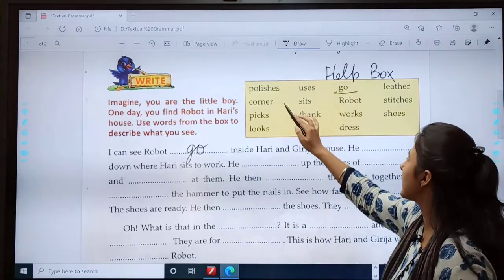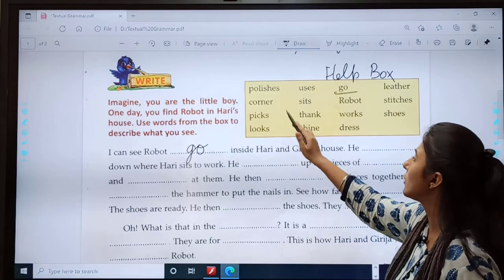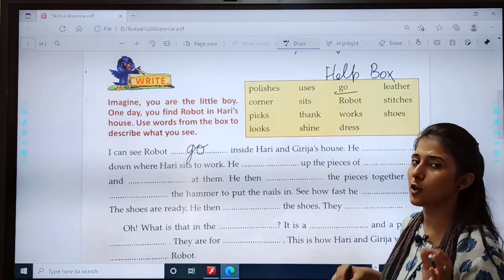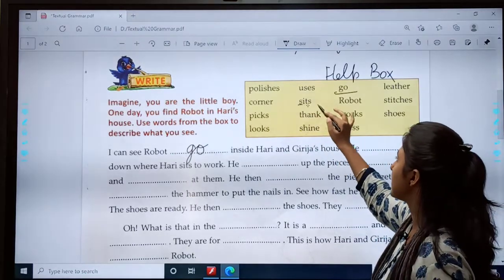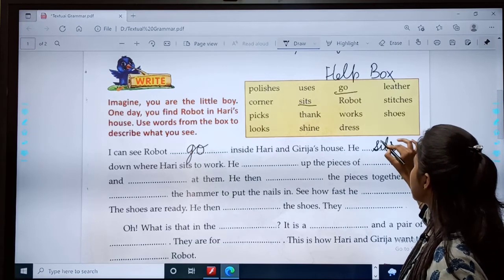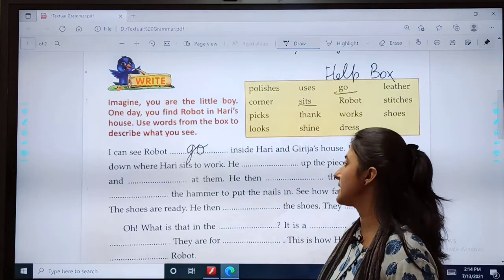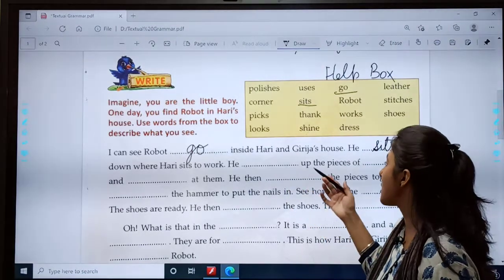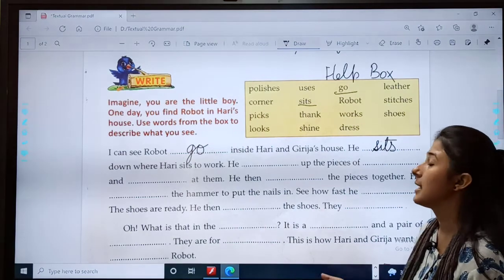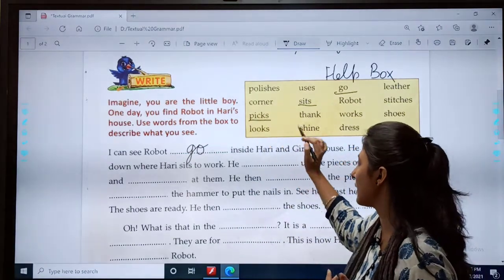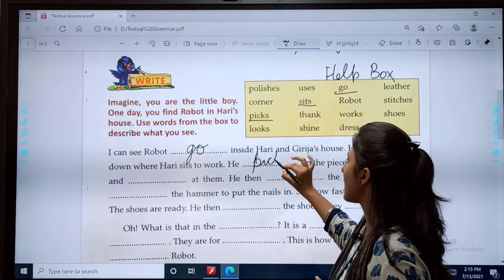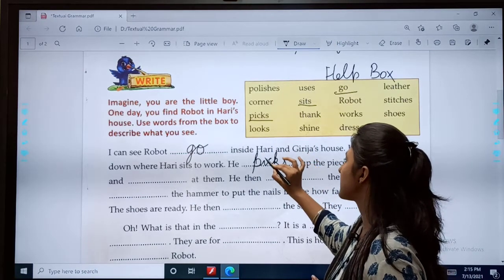So let us find, he polishes down, no. He corner down, no. When you get confused, just try all the options. He sits down, we sit down, so he sits down where Hari sits to work. He dash up the pieces, children. He picks up. Okay. P-I-C-K-S. He picks up the pieces.